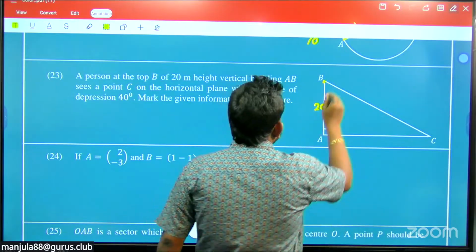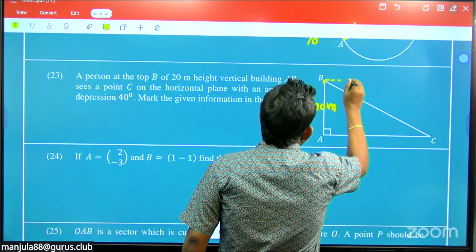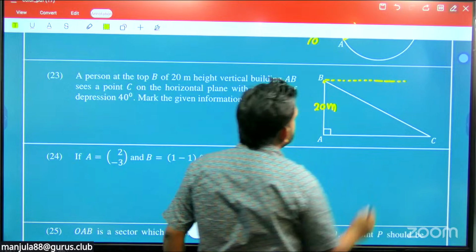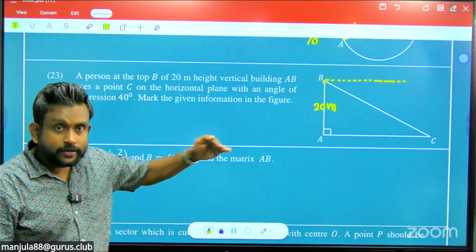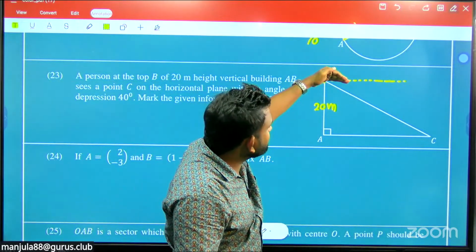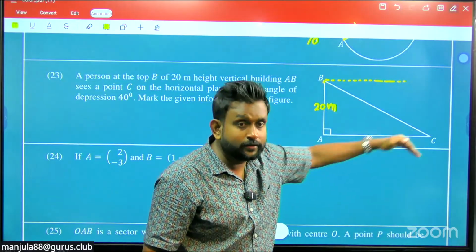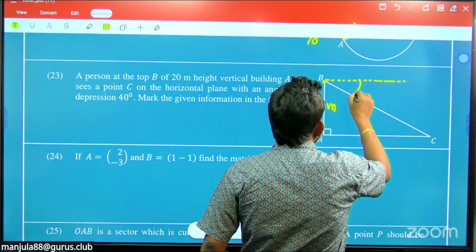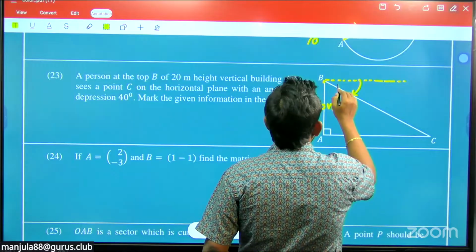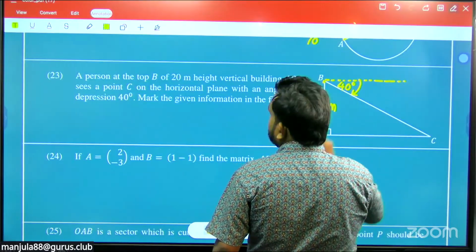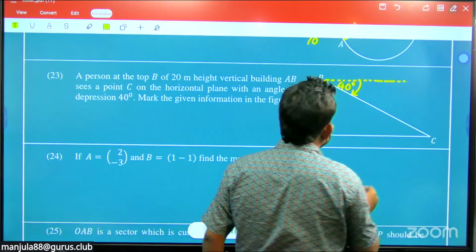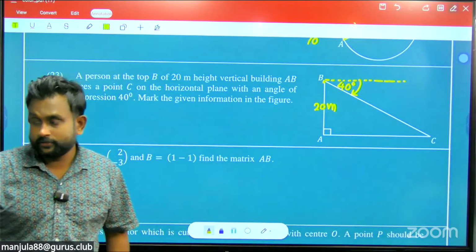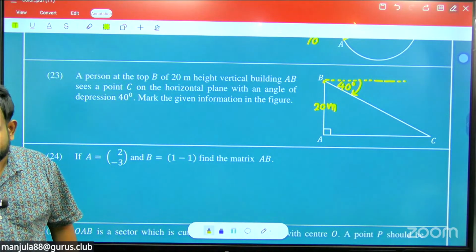All right, so from B it is looking, you have to make the eye level there, a horizontal line, right? Then from the eye level, it's looking at C. So this is the angle of depression, that is 40 degrees. Mark the given information in the figure, right? Then you marked here. Okay, right.